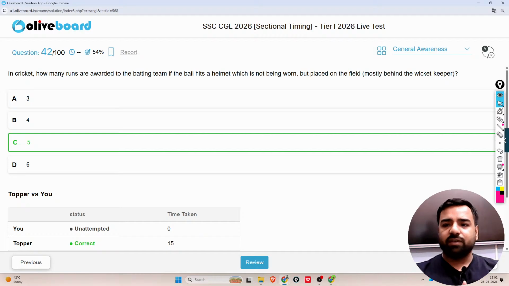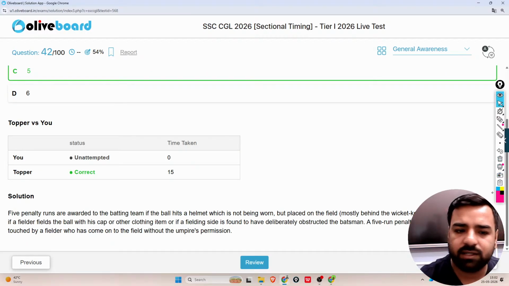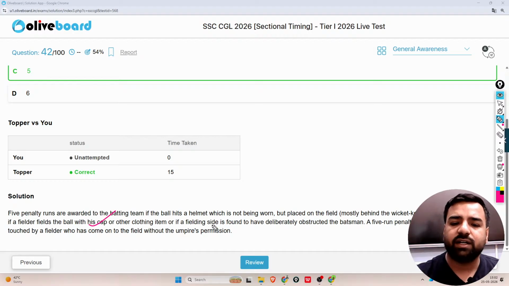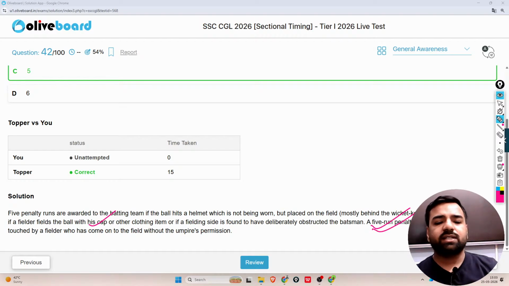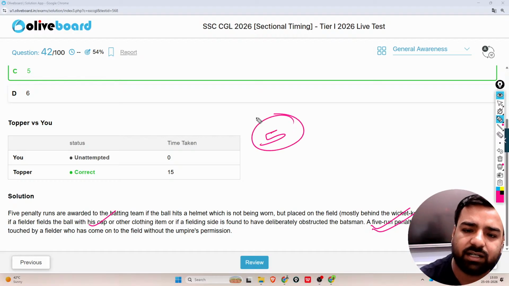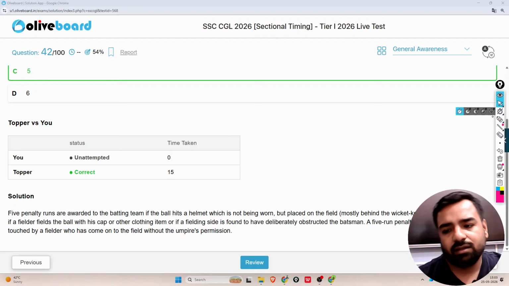So most of us love cricket, right? So we must be aware of this. So 5 runs are awarded, but not only for the helmet, but also for clothing materials. I have explained that here. See, 5 penalty runs are awarded to the batting team if the ball hits the helmet which is not being worn. The same rule applies if a fielder fields the ball with his cap or other clothing item, if the fielding side is found to have deliberately obstructed the batsman. So 5 penalty runs are also applicable if the ball is touched by a fielder who has come onto the field without the umpire's permission. So guys, these are the 5 penalty run rules given in the game of cricket.